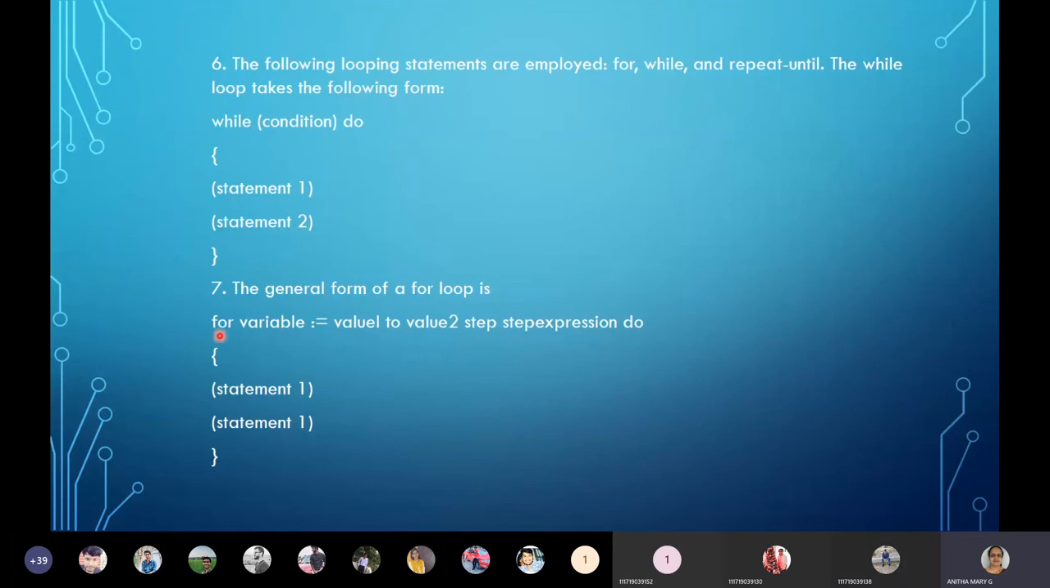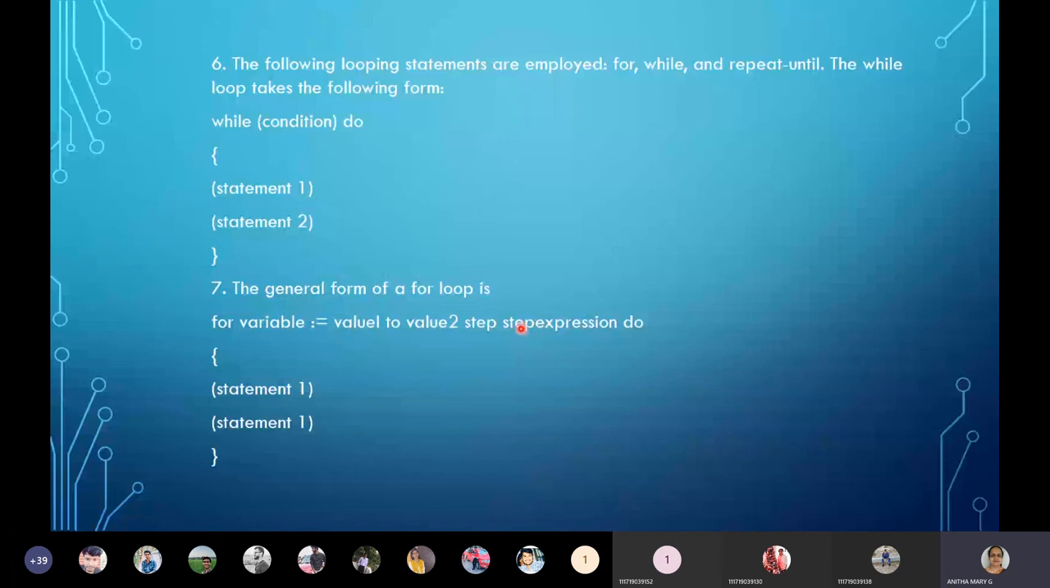Why? Because usually a for loop will be incremented by 1 always. When I say for i is equal to 1 to 10, this is going to be iterated 10 times. But when I say for i is equal to 10 to 1 step minus 1 do, that means from 10, 9, 8, 7 like that. So whenever it is needed, this part, the step expression, can be optional. If it is needed, you can use it, or else you can just write for i is equal to 1 to 10.